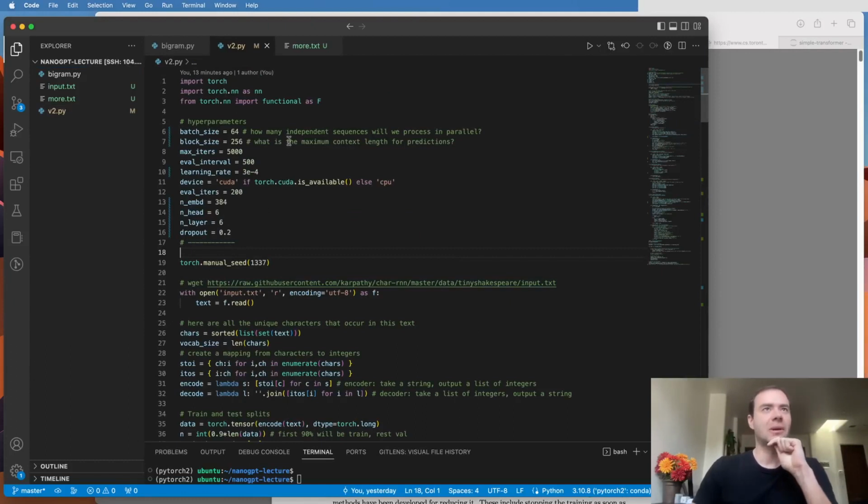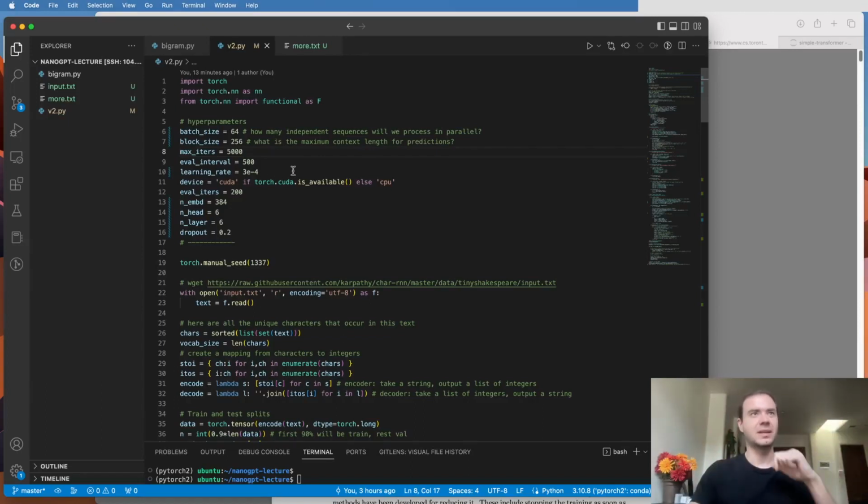So now when we scroll up to the top, we'll see that I changed a number of hyperparameters here about our neural net. So I made the batch size be much larger, now it's 64. I changed the block size to be 256. So previously it was just 8 characters of context. Now it is 256 characters of context to predict the 257th. I brought down the learning rate a little bit because the neural net is now much bigger.